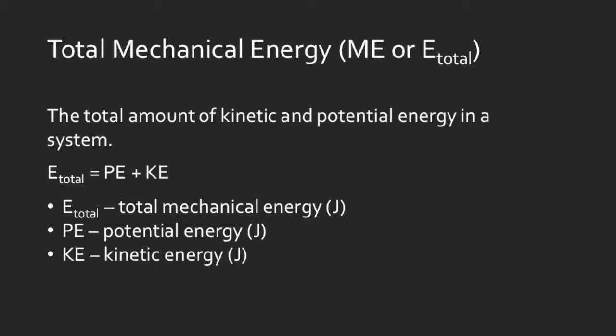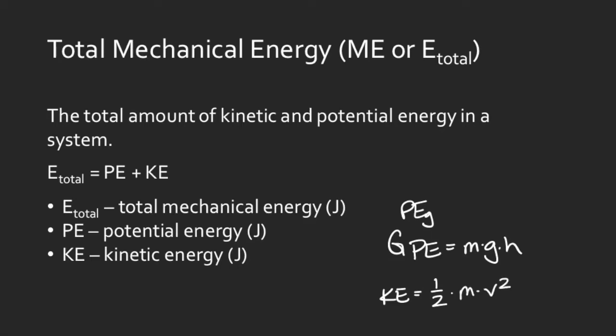So remember the formulas, we can write those down real quick. The formula for potential energy was mass times gravity times height, and I can write that over here. Sometimes we had a G out front for gravitational potential energy, and sometimes you might also see it written with a little g, but it's the same thing. And our formula for kinetic energy was 1/2 times mass times the velocity squared. Remember that our unit for energy is joules, with a capital J.